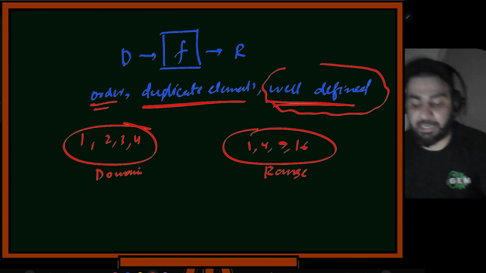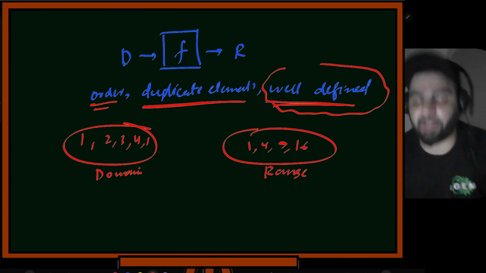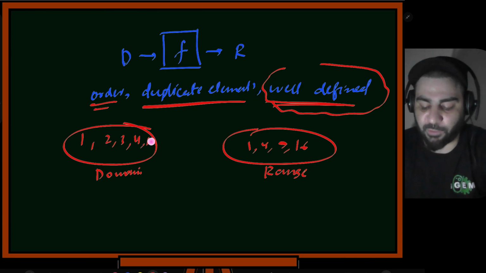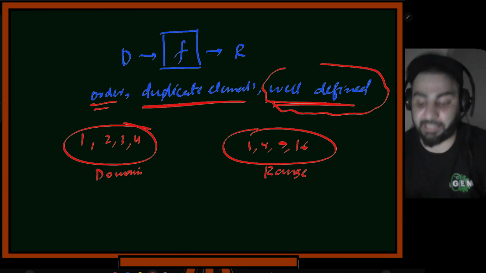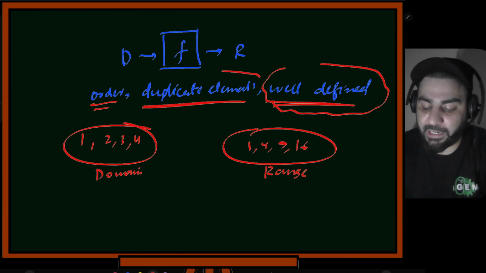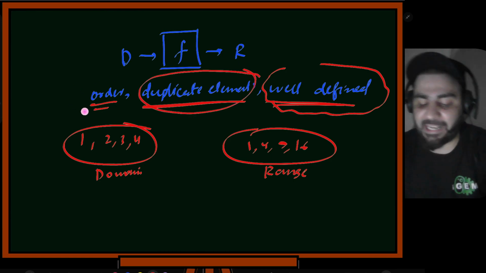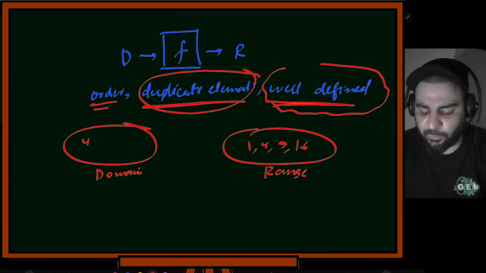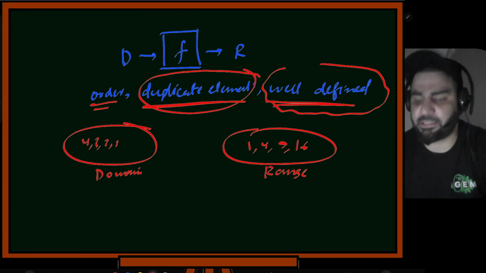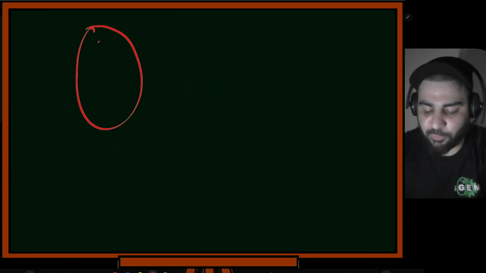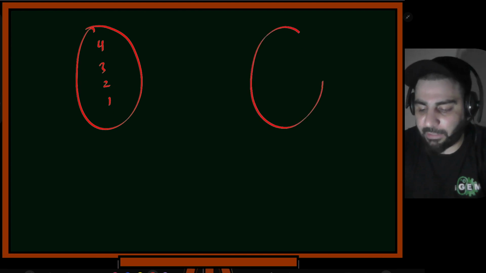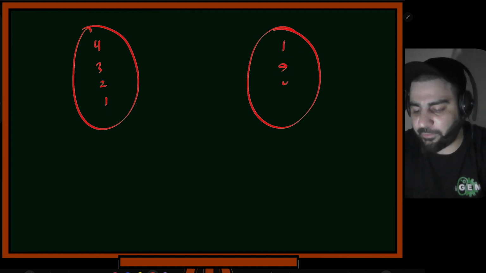Now if I again write one over here, I don't care about this one, I can just remove it, because in mathematics I try to write things succinctly. That's why the duplicate elements I can remove. I don't care about these. And second thing is order. I can write it like this, 4, 3, 2, 1. I don't care about the order also. But this is my domain and this is my range, and then I'll have a mapping. So I have domain 4, 3, 2, 1, and my range is 1, 9, 4, 16, something like this.